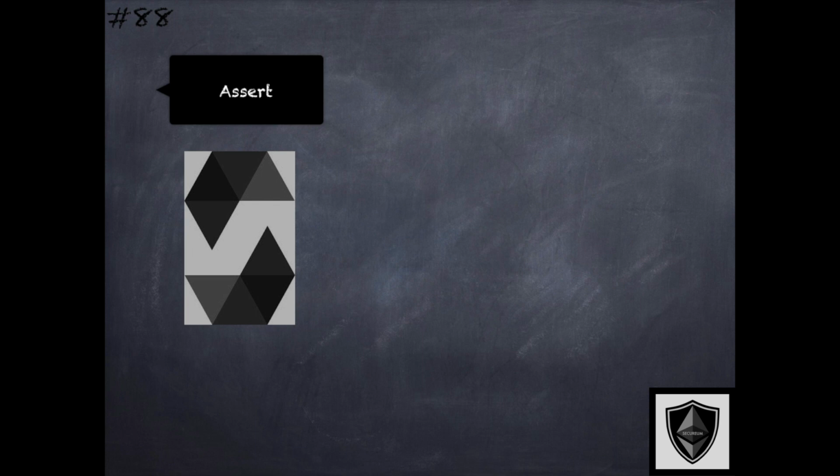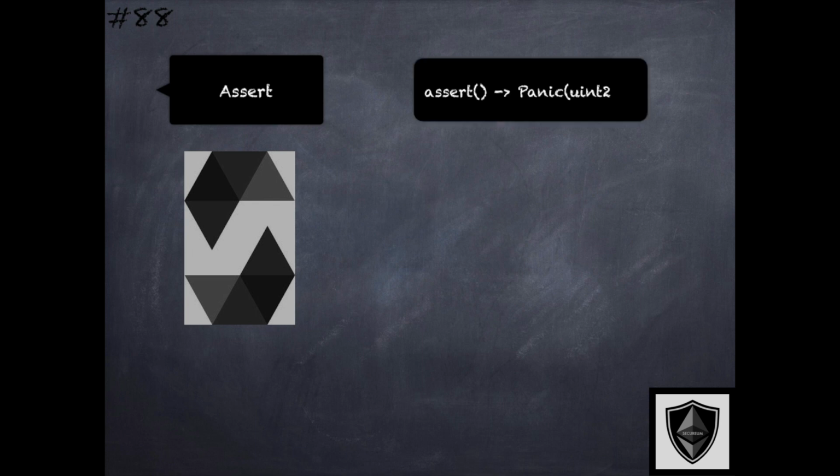Let's revisit the concept of the assert primitive again. As we talked about, assert is really meant to be used for the program invariants that should never be violated within the smart contract if it does not have bugs as intended by the developer. These asserts result in the panic errors that take the uint256 type.